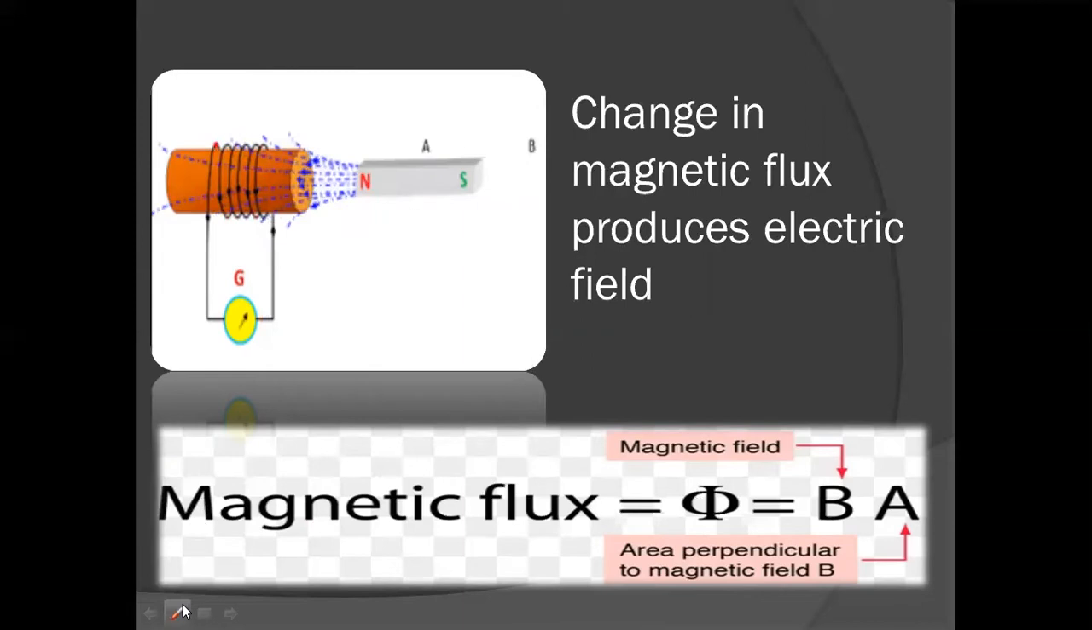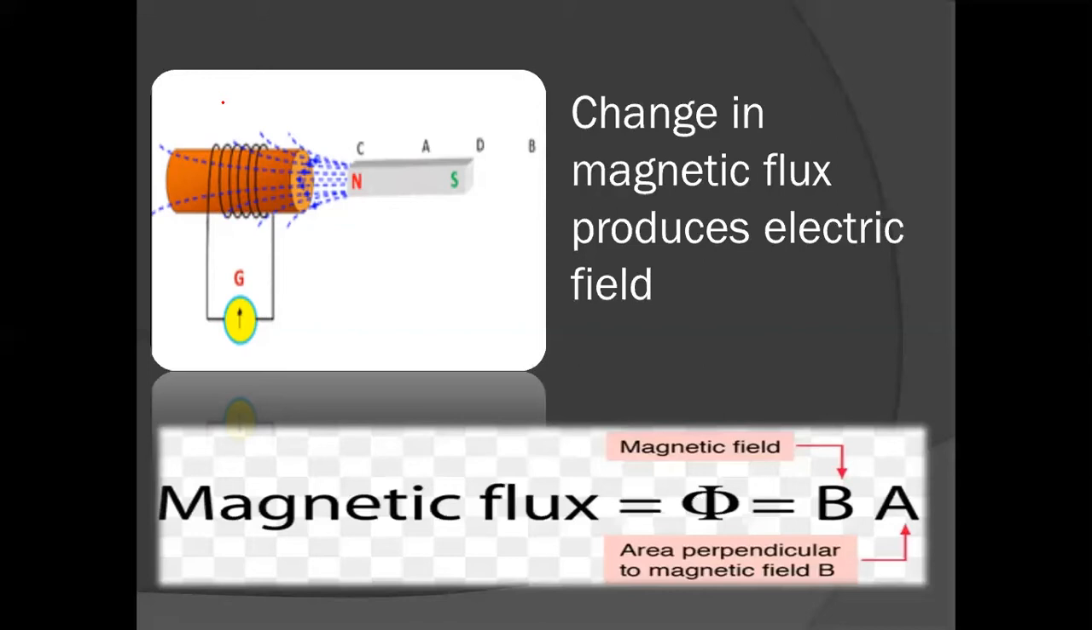So when it goes to CD, more lines are passing through the coil. The number of lines passing through the coil keeps on changing, which means the magnetic flux keeps on changing. At AB, the magnetic field in the coil is very less. At CD, the magnetic field lines crossing through the coil are more. So less, more, less, more. When the magnet keeps on moving, there is a continuous fluctuation in the magnetic flux. This continuous fluctuation is what produces the electric field.